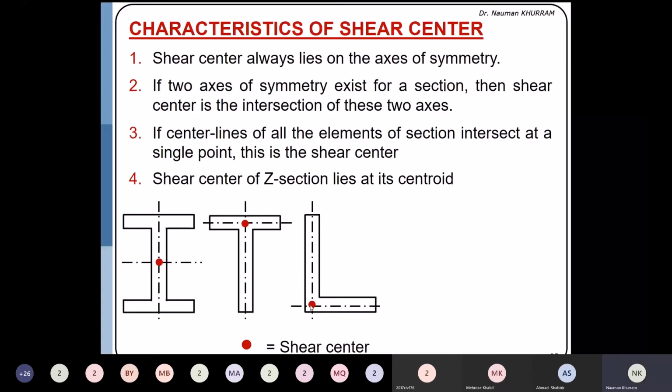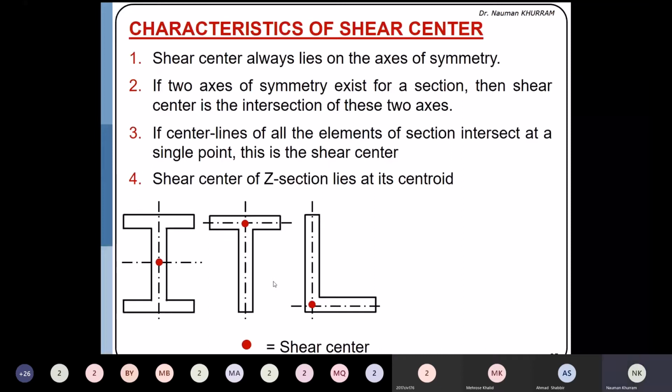Because here the center lines of both sections are meeting at one point, so this is the shear center. If the loading plane is passing through this point, this axis is parallel to the principal axis. It means that we have to revise the definition of symmetrical bending. What is the definition of symmetrical bending? If the load is acting through the principal axis or acting parallel to the principal axis.